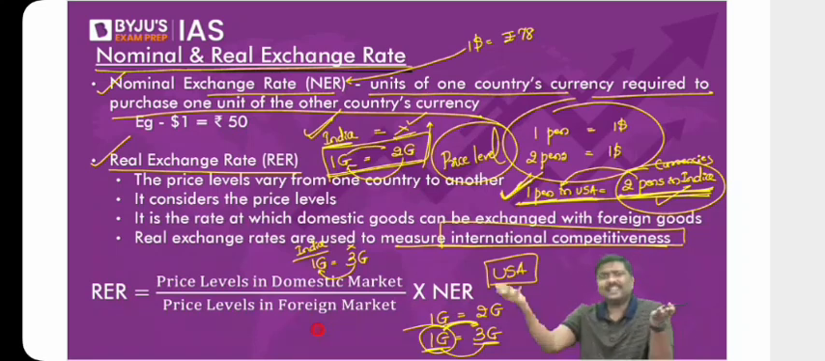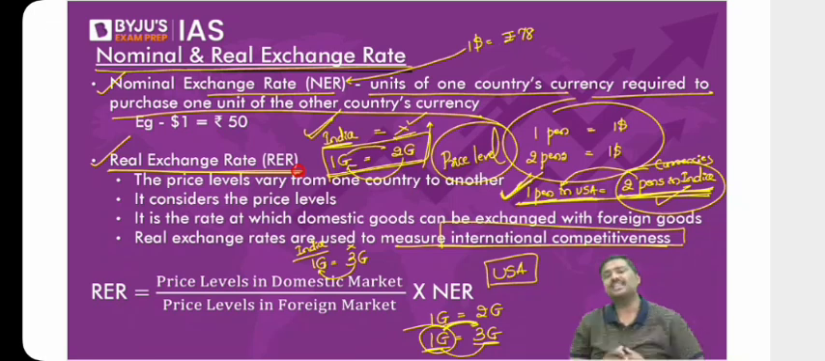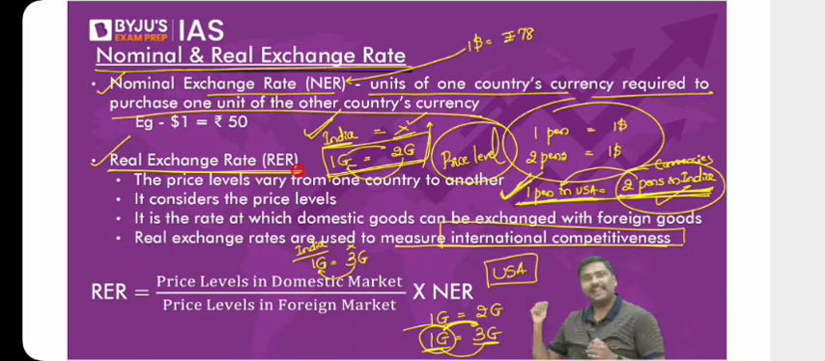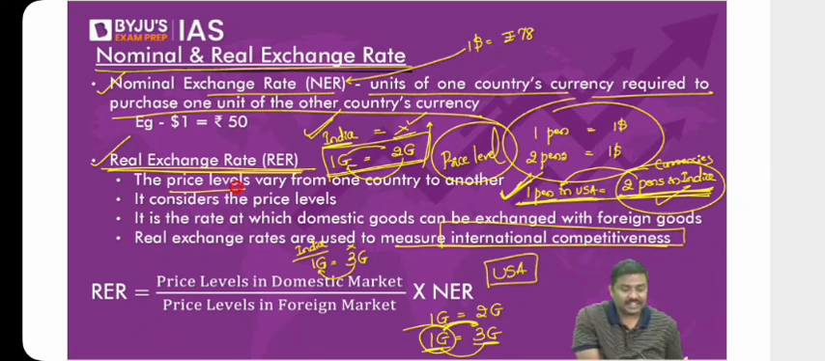Currency with currency. Right, but in the case of real exchange rate, we are worried about currencies. Of course, yes, we are worried about currencies. But in addition to that, we are more worried about what is the price level in USA, what is the price level in India, what is the price level in UK, etc. That is the importance of real exchange rate. So the price levels will vary from one country to another country. It will consider the price levels, not just the exchange rate.